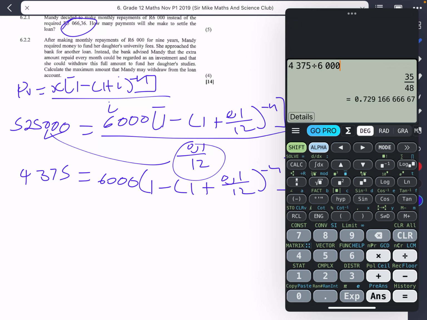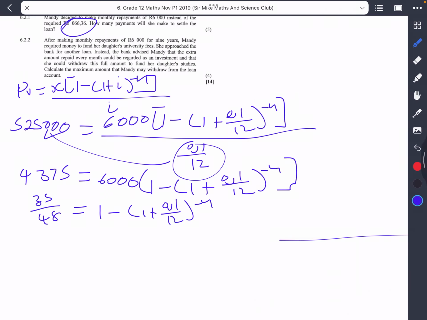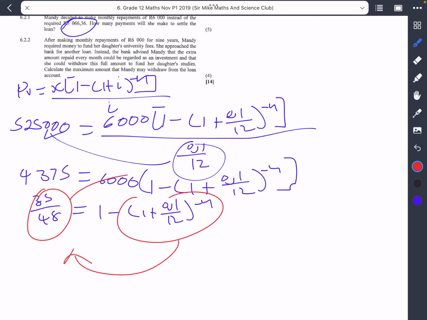So what we get would be a decimal which has a lot of values, but I'm just gonna keep it as that fraction. So this would actually be 35 divided by 48. So this is equal to 1 minus 1 plus 0.1 divided by 12, all to the negative n. So what I'm gonna do next, let me just erase what I did there. I'm gonna take what I have right here and transpose it to that side. Then I'm gonna take what I have here to the other side.